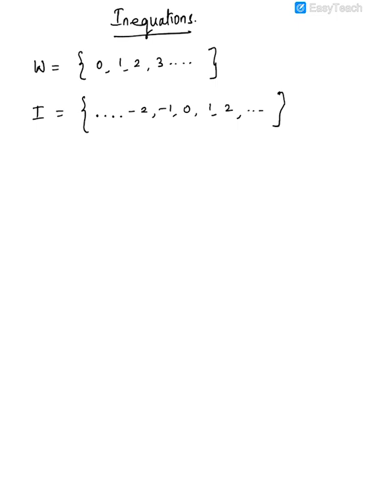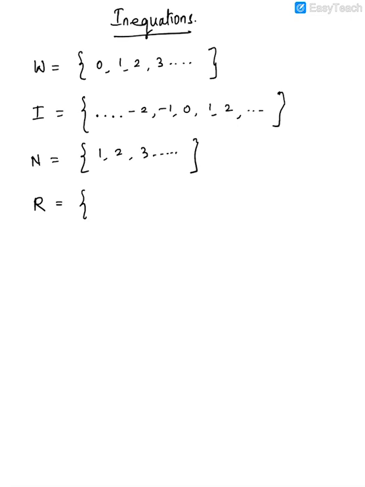Then there are natural numbers. Now what are natural numbers? These are the numbers starting from 1, 2, 3 and so on. Those are called natural numbers. Now there is one more type of number which is called a real number. What are real numbers? Any number which could be a decimal, a fraction, positive, negative, they are called real numbers.